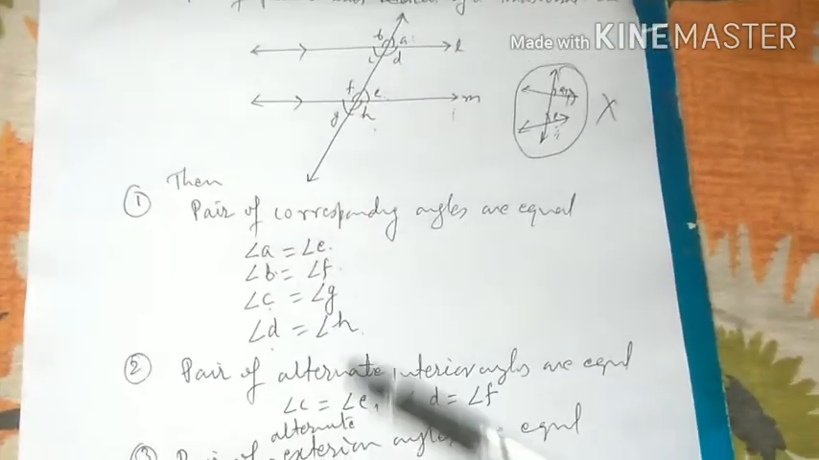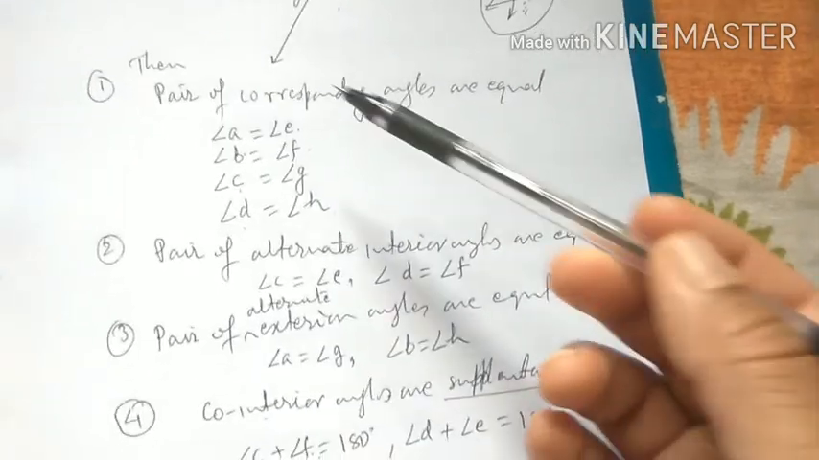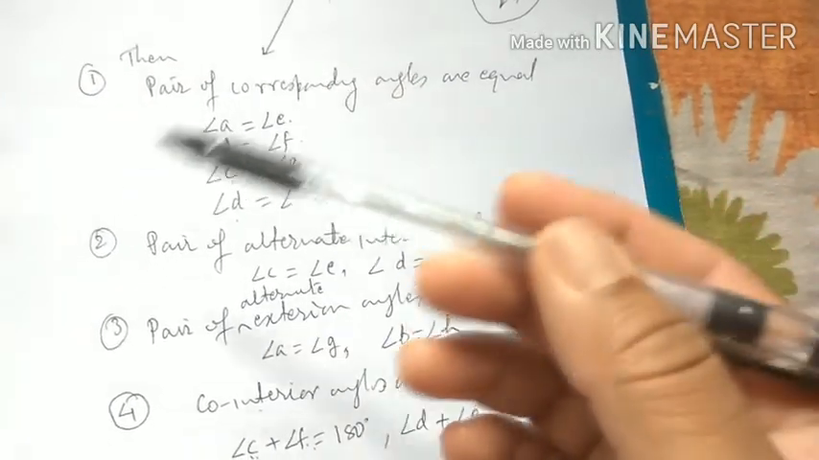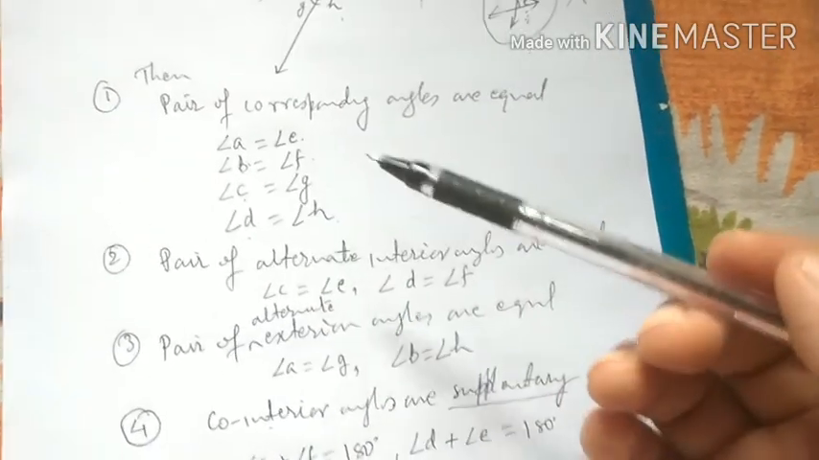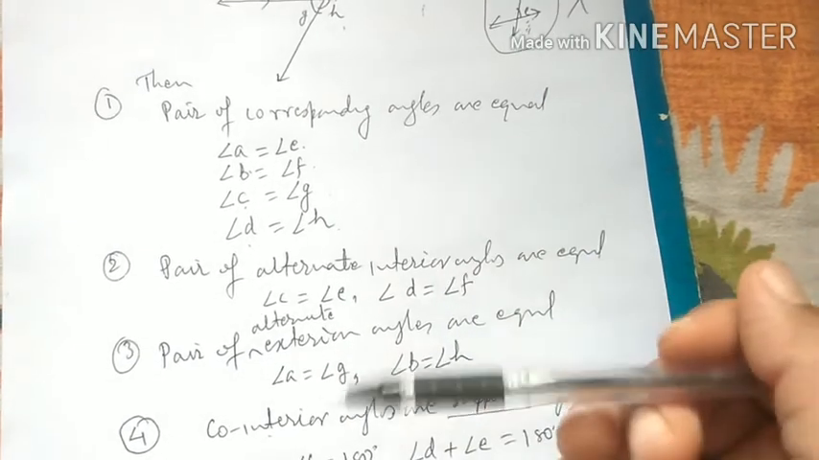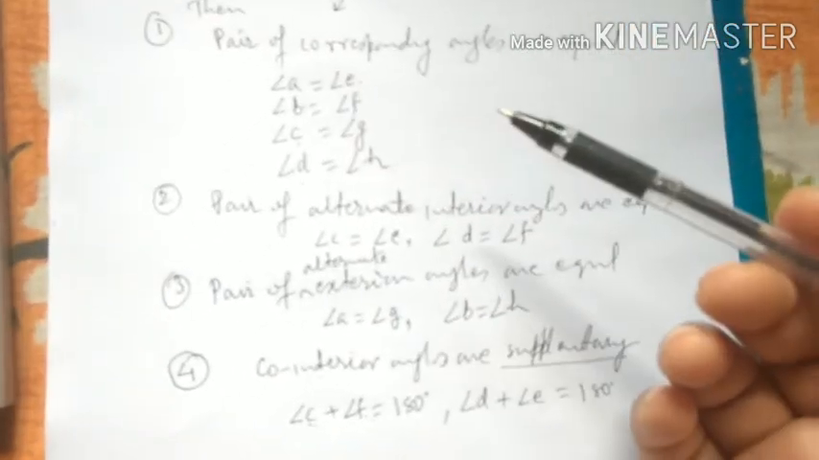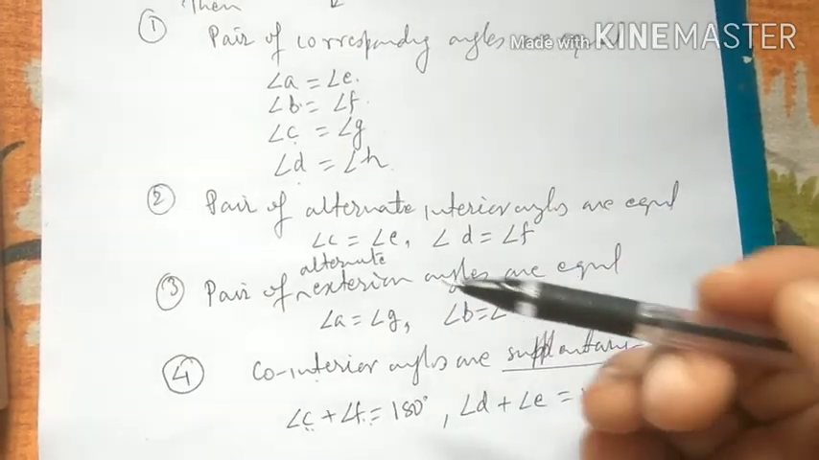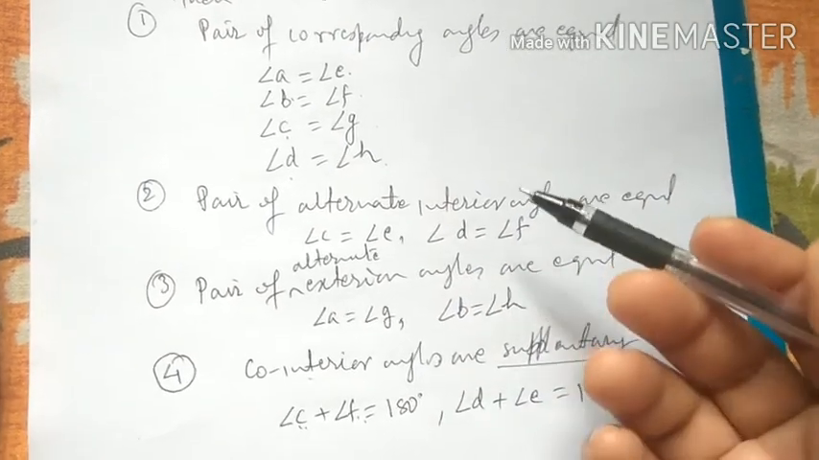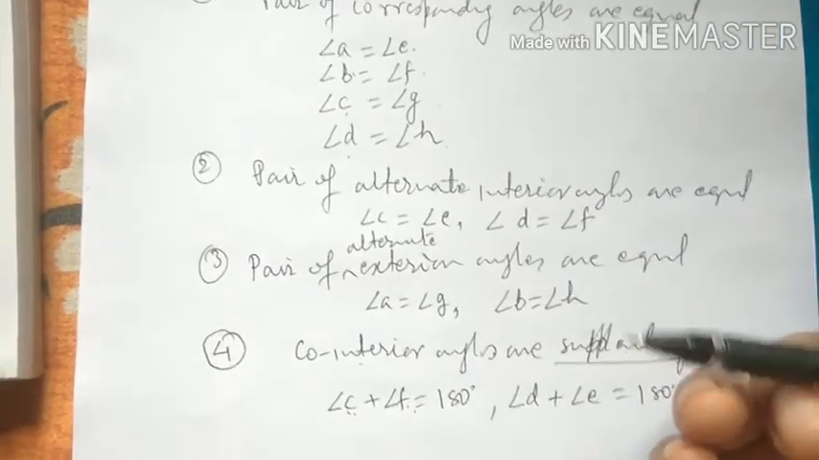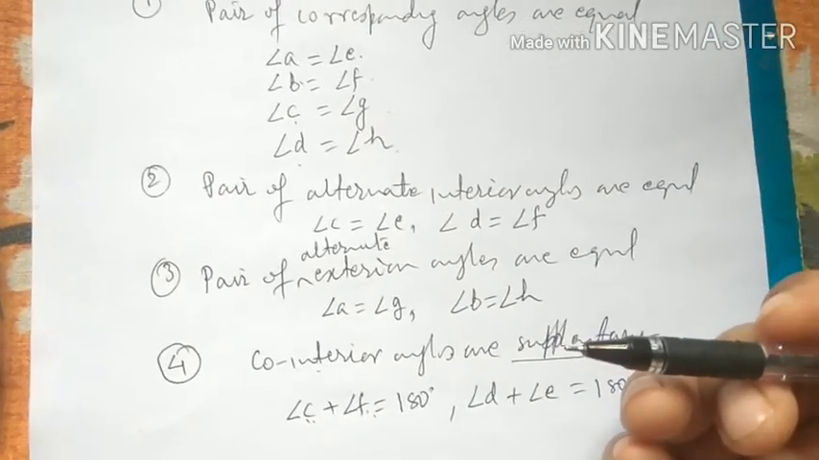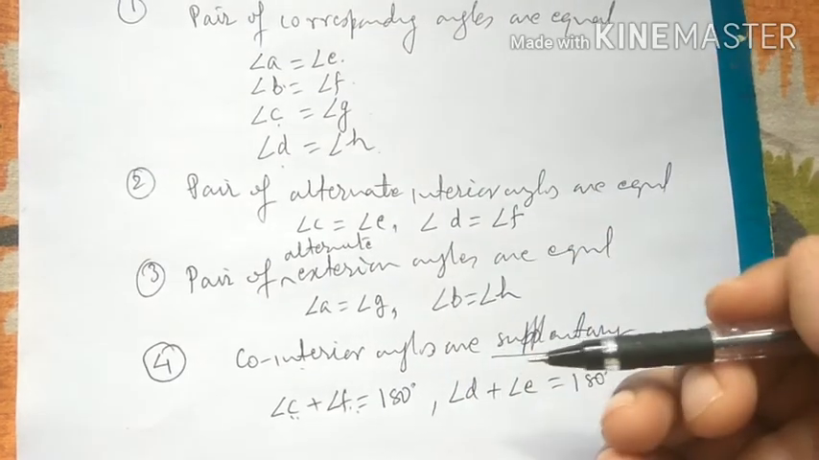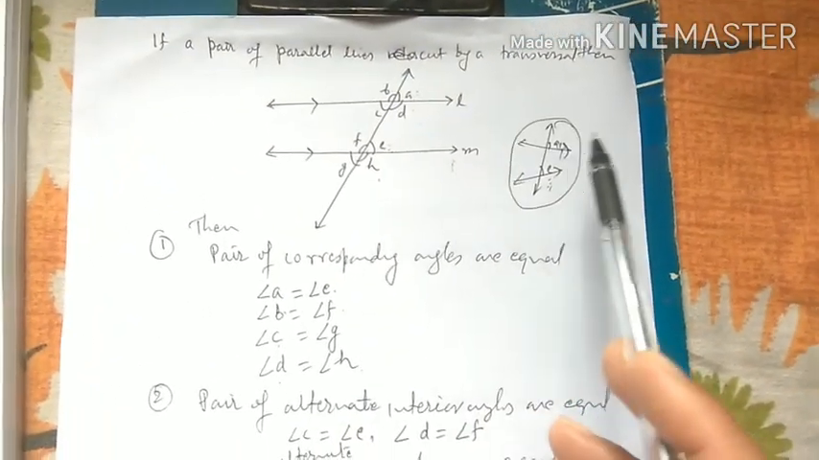So while solving questions, we may use one of the rules or more than one of the rules. 4 rules here, and the 5th rule linear pair, and the 6th rule vertically opposite angles are equal. So we can use any of the 6 rules, or one or more rules at a time. Okay. So in the next class we will learn how to solve questions on this problem based on a pair of lines intersected by a transversal.